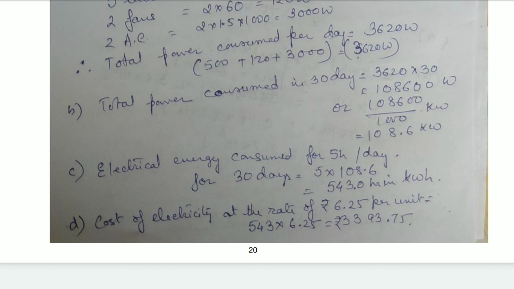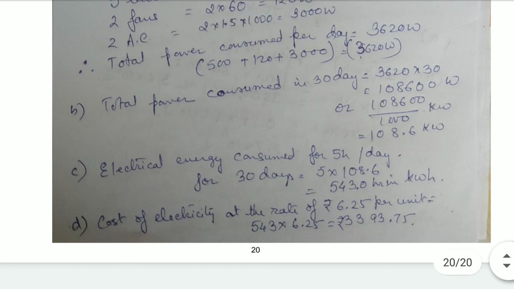Electrical energy consumed for 5 hours per day for 30 days will be 5 into 108.6, that is equal to 543 kilowatt hour. Now the cost of electricity at the rate of 6.25 per unit will be 543 into 6.25, that gives 3393.75 rupees.